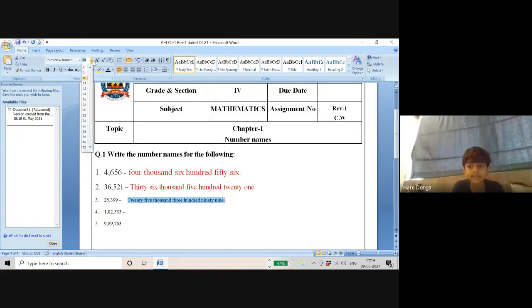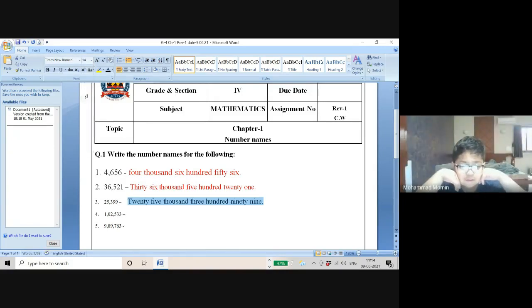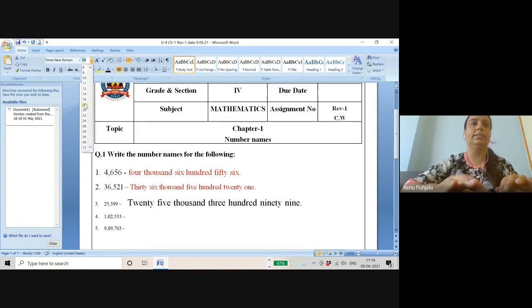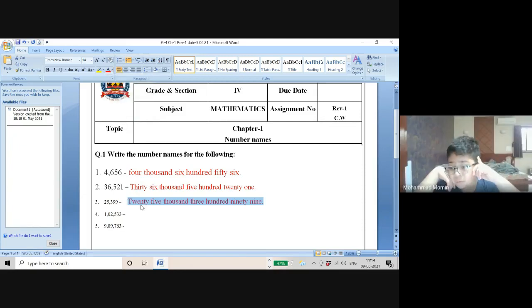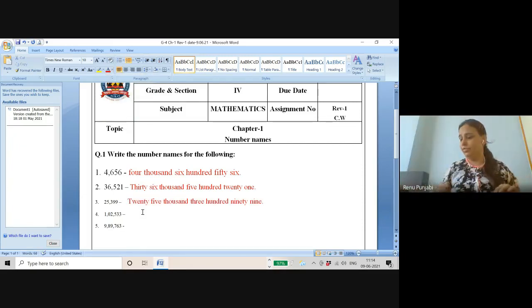Ma'am, now please, I want to. Which child is the fourth one? Which child is saying, Mohammed Kazim? Ma'am, my name is Mohammed Momin. Yes, let me move to Mohammed Momin. Tell me the next.